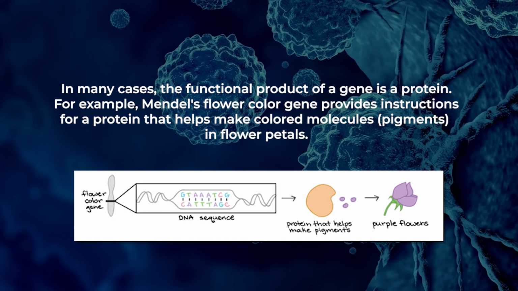Let's take an example of Mendel's flower color. Any gene which is coding for the color of the flower gives the instruction for a protein that helps to make the colored pigment molecules. Because of that, the flower becomes of that color. For example, if the petal color has to be violet, there is a gene encoding a protein.